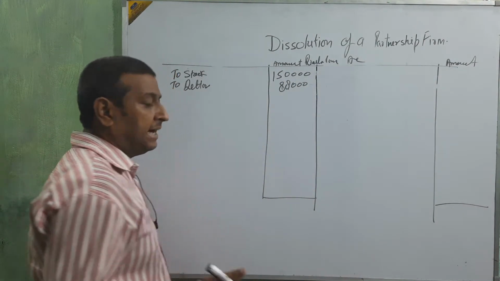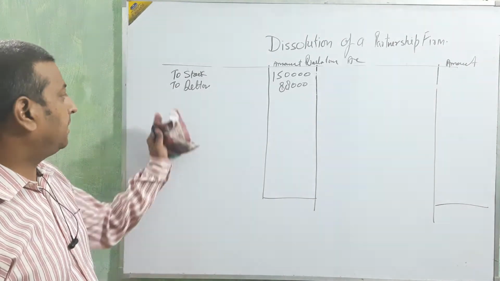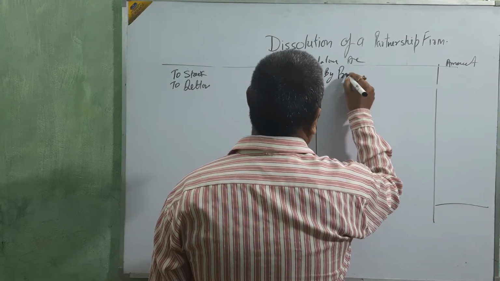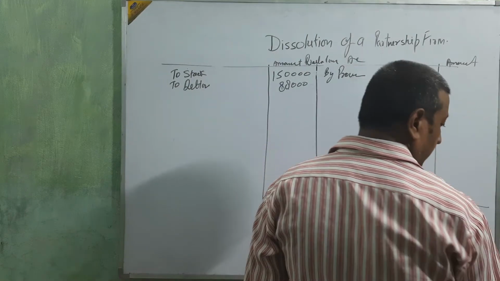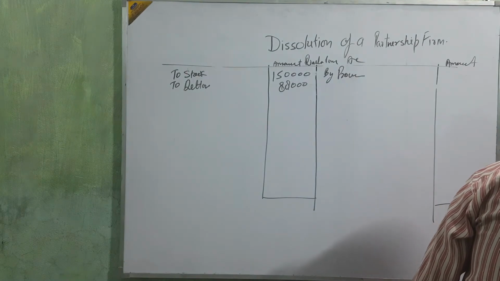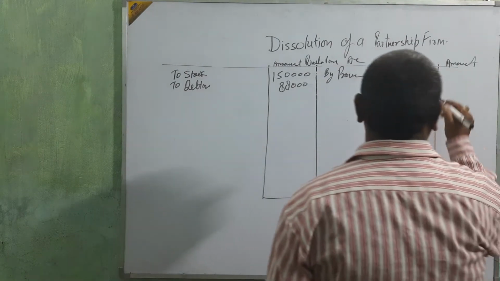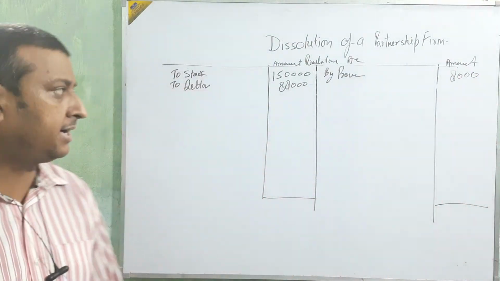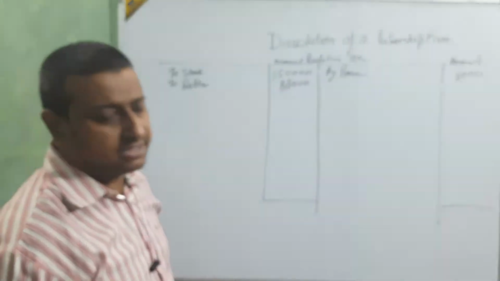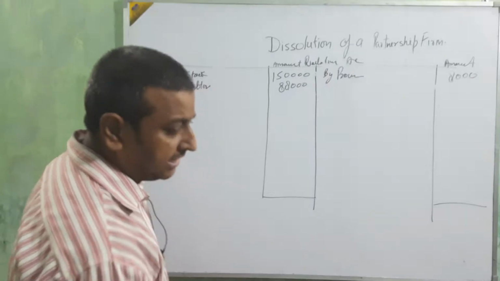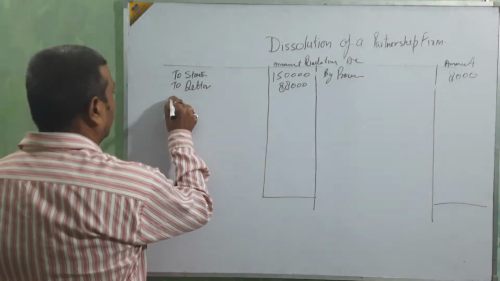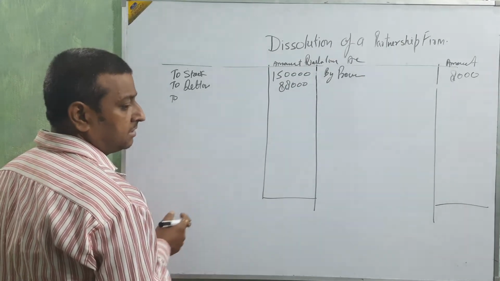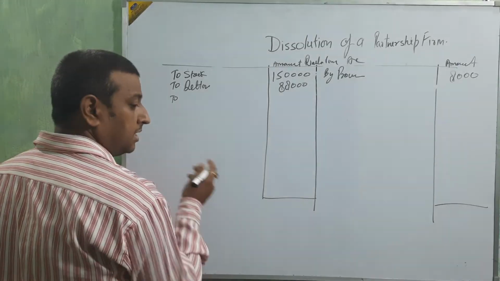If debtors and provision both are given, then debtors we show on the asset side, the debit side, and the provision amount, this 8,000, goes on the credit side. Okay beta, debtors on the debit side and its provision on the credit side. Okay, next. After debtors, less provision, 80,000.